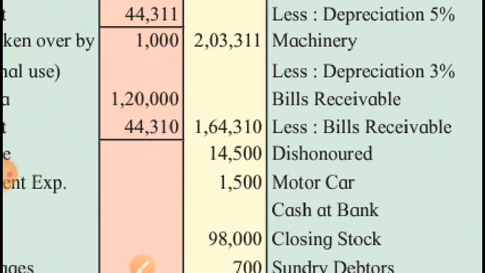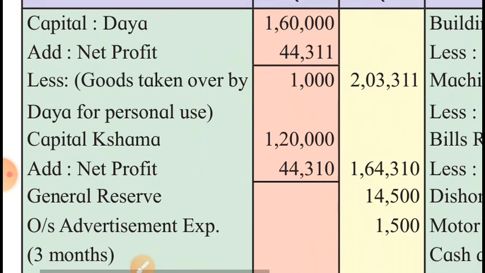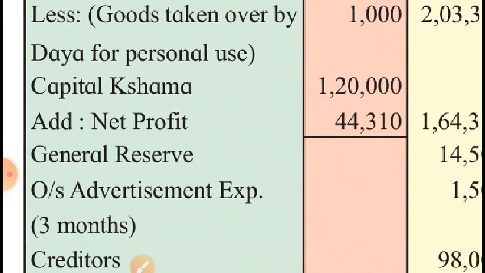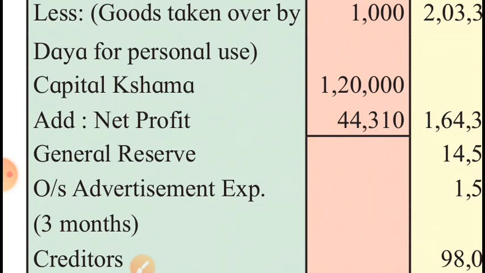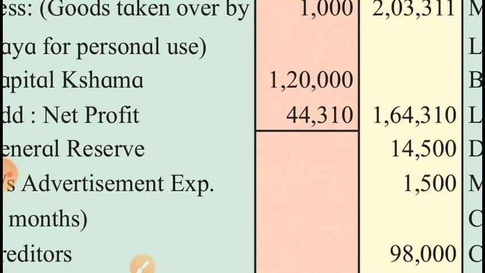The net profit will be added to the capital. Here we can see capital plus net profit. And the drawings which were made by Daya in the form of goods are deducted from Daya's capital. Therefore, his capital is now 2,03,311. Capital of Kshama: 1,20,000 opening balance plus current year's profit, and no drawings were made by Kshama. So her capital is now 1,64,310.